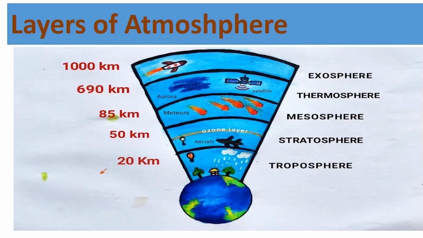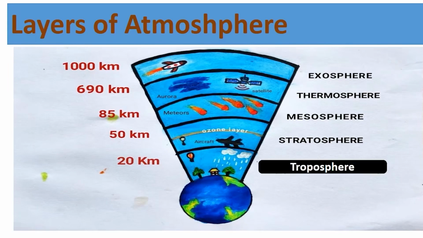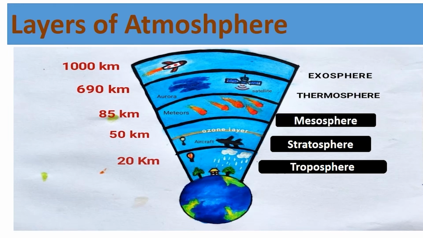Let us discuss the layers of the atmosphere. Troposphere. This is the first layer above the Earth's surface. Changes in the weather occur in this layer. We live in this layer only. Stratosphere. This is the second layer. Many jet aircraft fly in this layer. Ozone gas is also present in this layer. Ozone absorbs harmful ultraviolet rays from the sun. These rays can cause skin cancer.